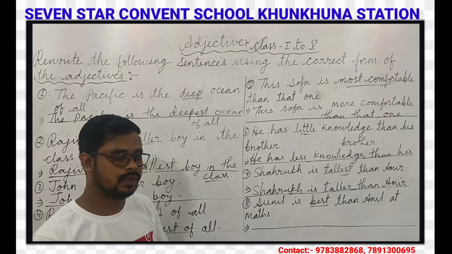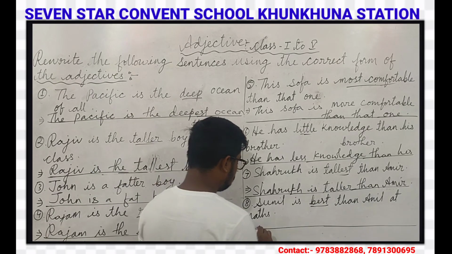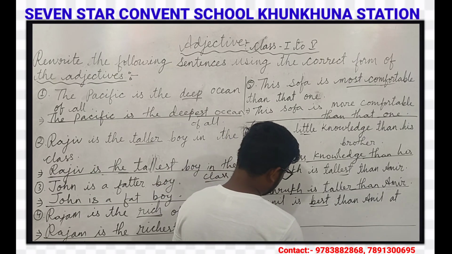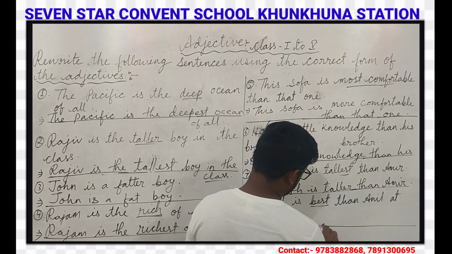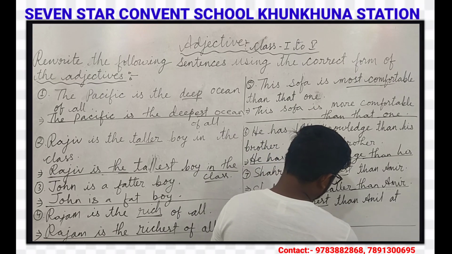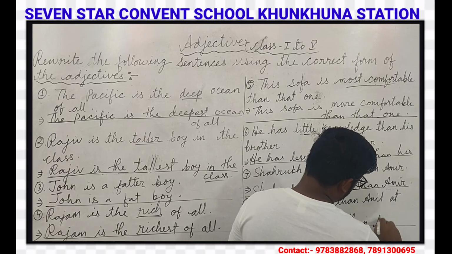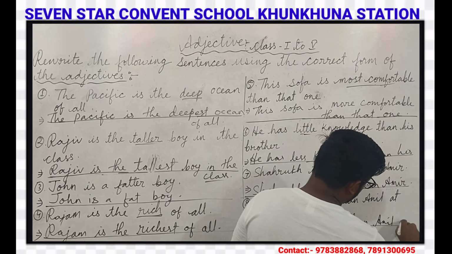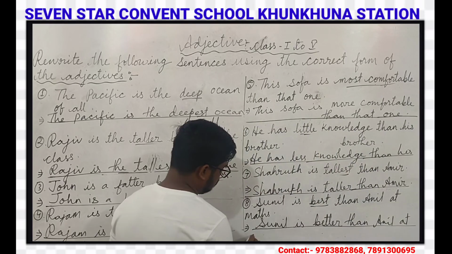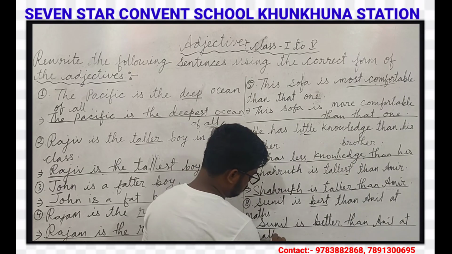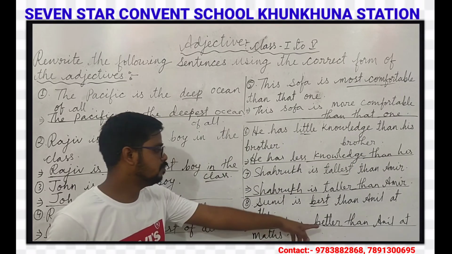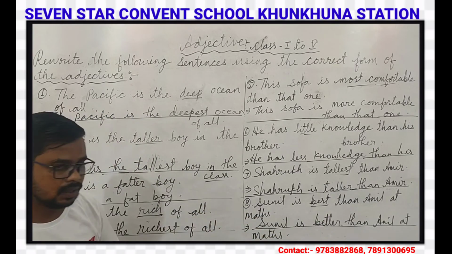Good, better, best. So, Sunil is better than Anil at maths.